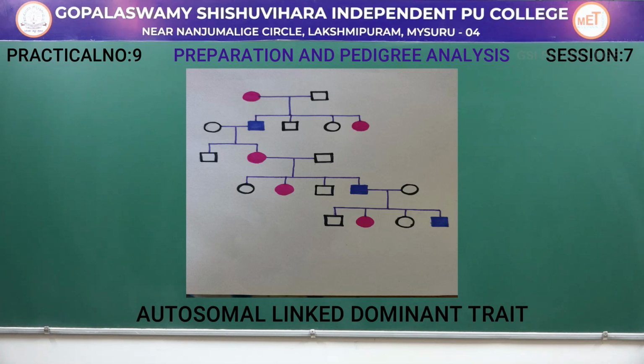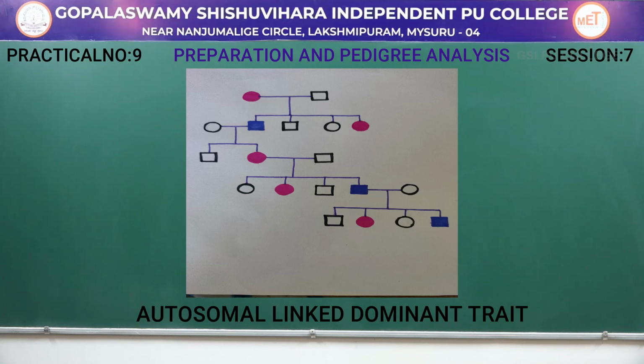When it comes to autosomal linked dominant trait, it is transmitted from either of the parents. You can see in the chart that it can be transmitted from either a male parent or a female parent. The individual is generally heterozygous, meaning having 2 different types of genes, one dominant and one recessive.